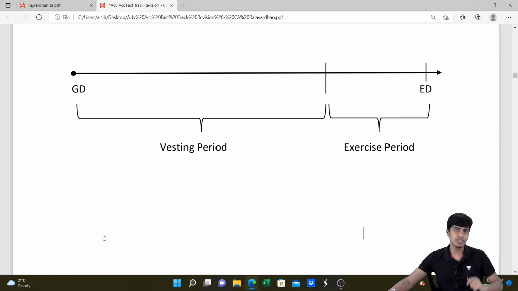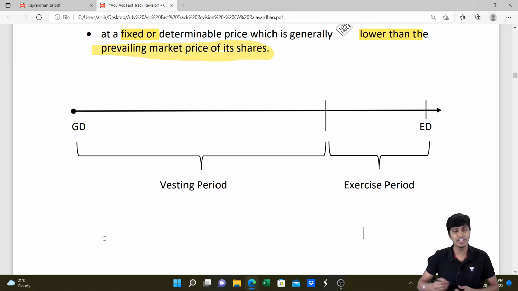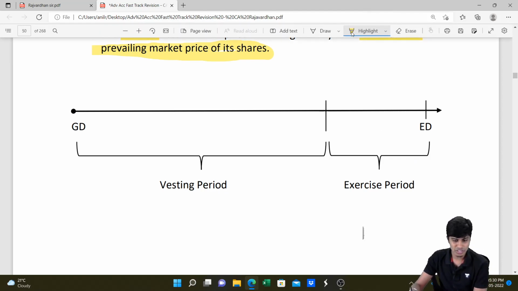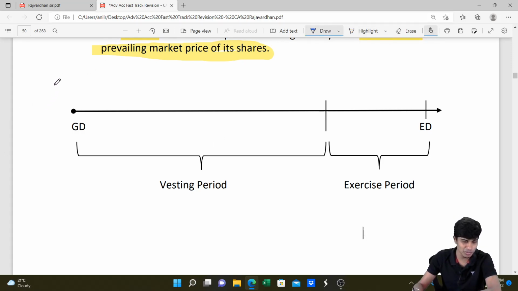So with regard to employee stock option plan, there are certain important dates that we need to know. Number one is GD. Sir, what is GD, sir? GD is what, a group discussion? Hey, when you are studying the day before the examination, you should already be knowing this. GD here I mean grant date.